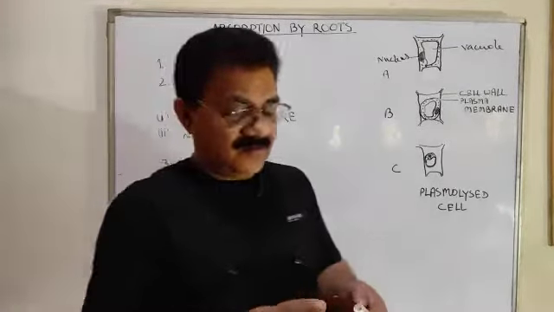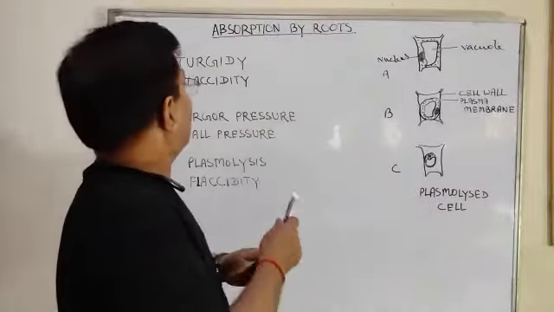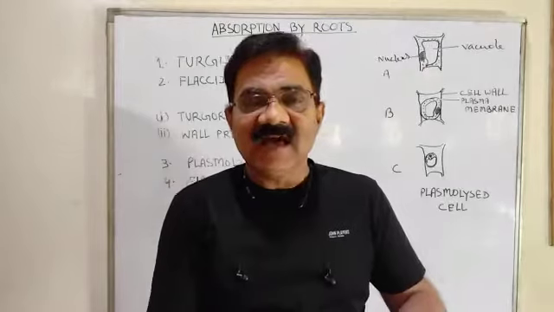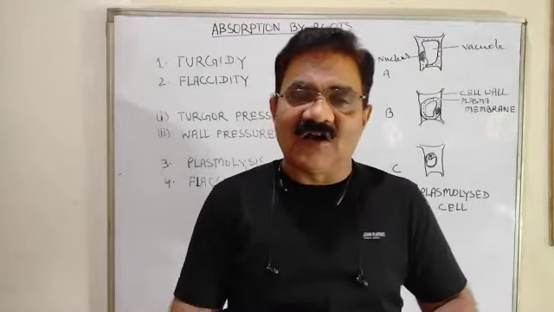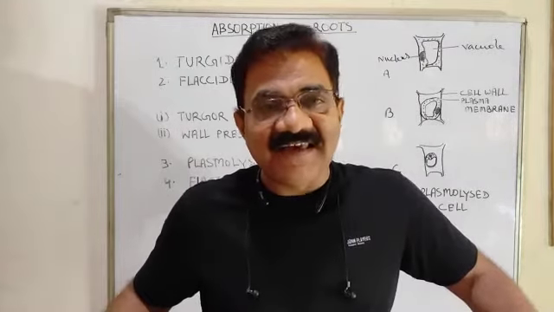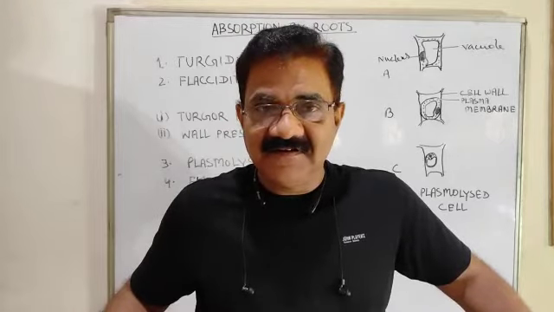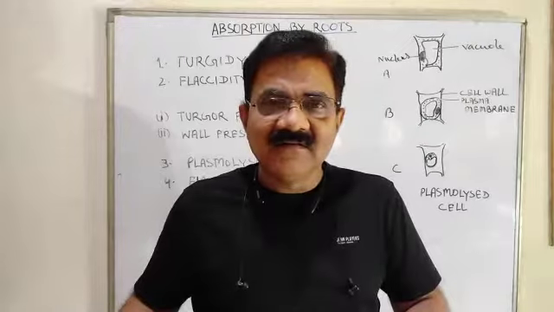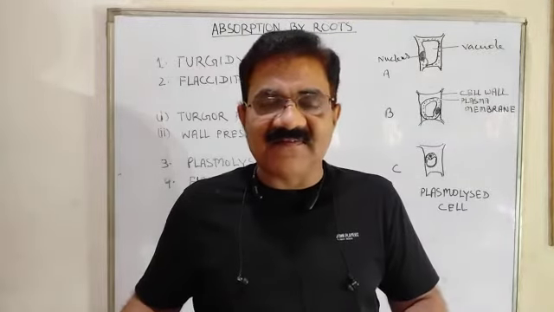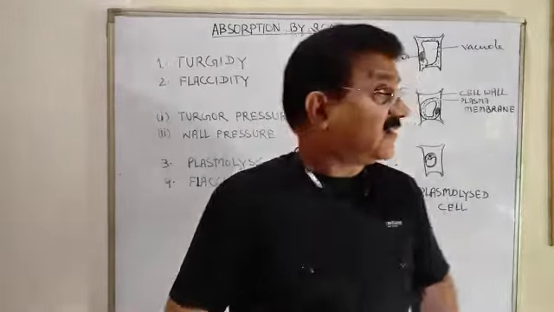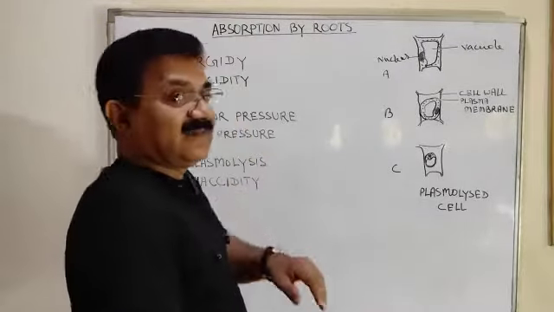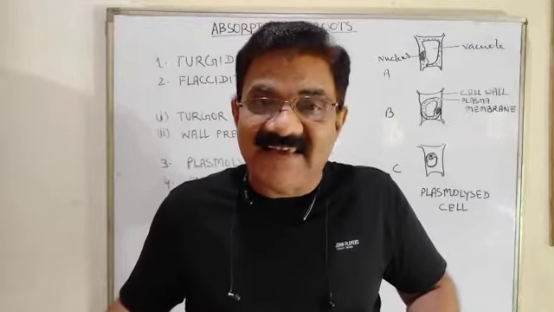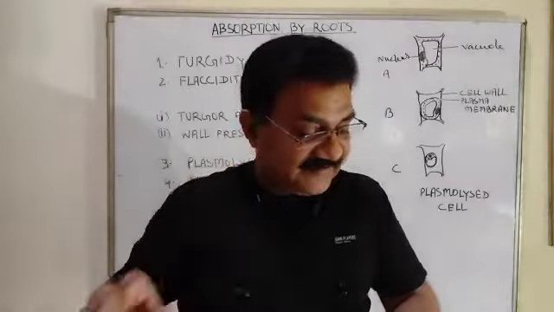So, first thing which I have written is turgidity. One thing I would like to say, as I have told you earlier also, that biology is a science of terms. So terms are very, very important. So we have to discuss these terms. The first term which I have written is turgidity. Turgidity starts with T, tightness, tight.